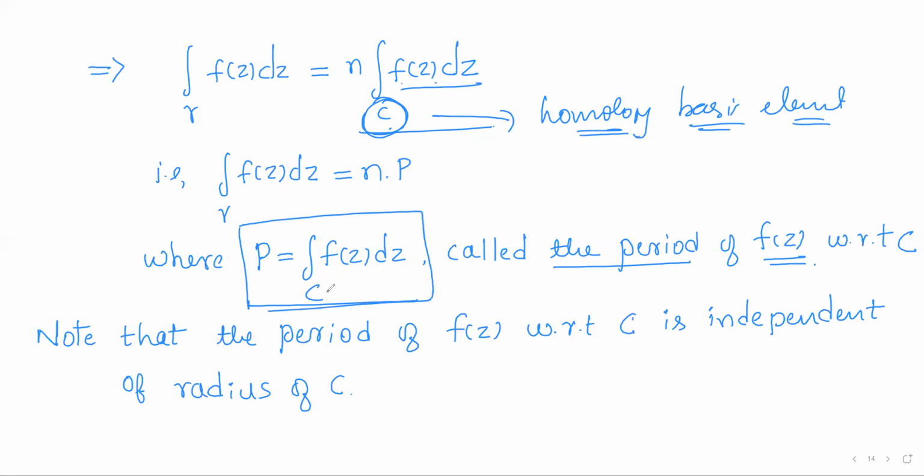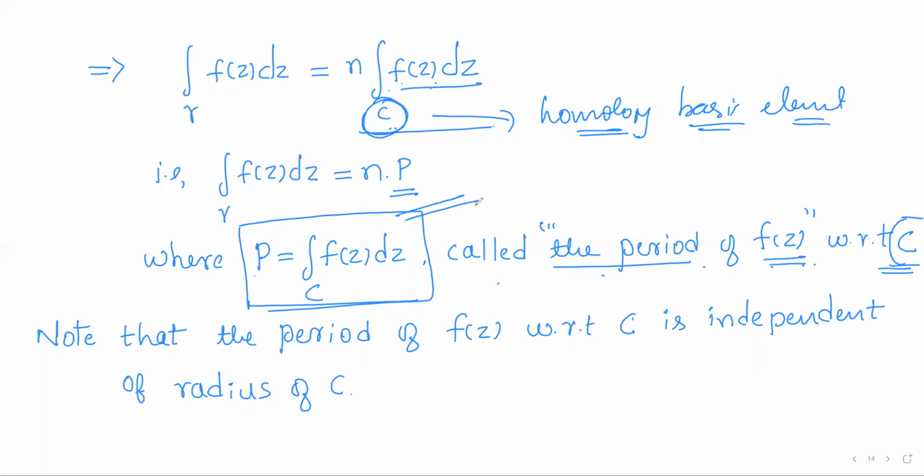So how many elements will be there in the homology basis? That many periods will be there for the function. As there is one and only one basis element here, there will be only one period for f of z. Hence we have called P the period of f of z. So here we can take the integral of f of z dz over C as P, which is called the period of f of z with respect to the homology basis element C.